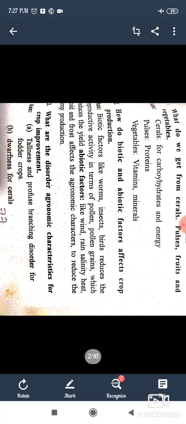Abiotic factors like wind, rain, salinity, heat, cold and frost affect the agronomic characters to reduce the crop production.